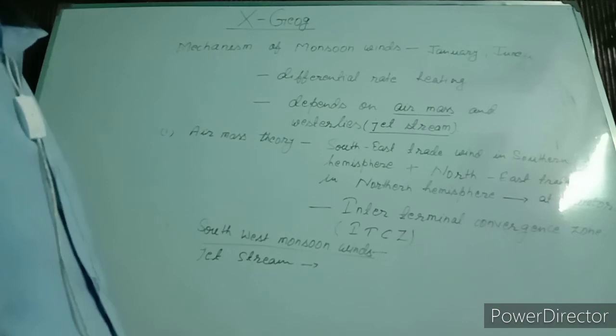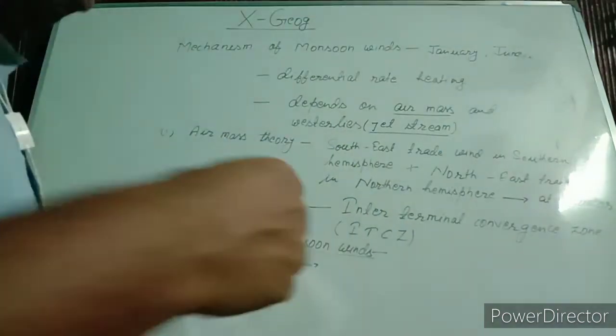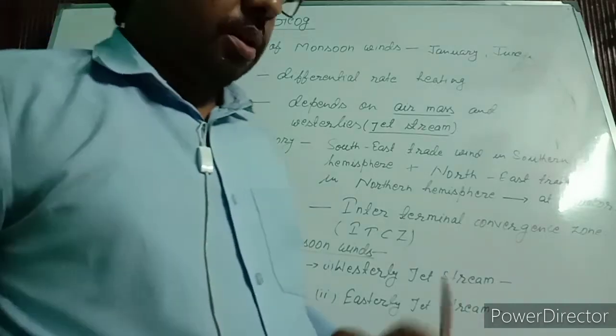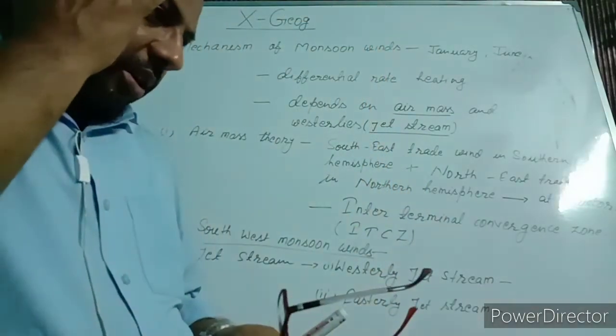This westerly jet stream causes winter season in India. Let us see the explanation of this.